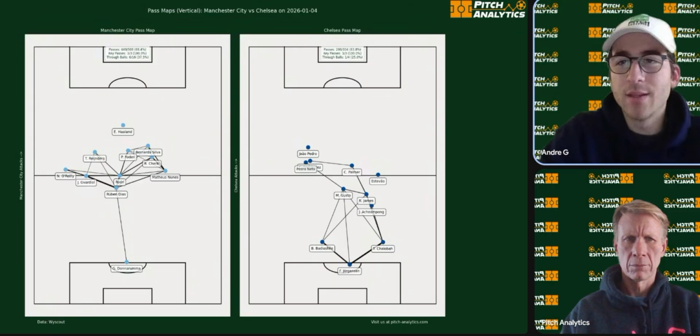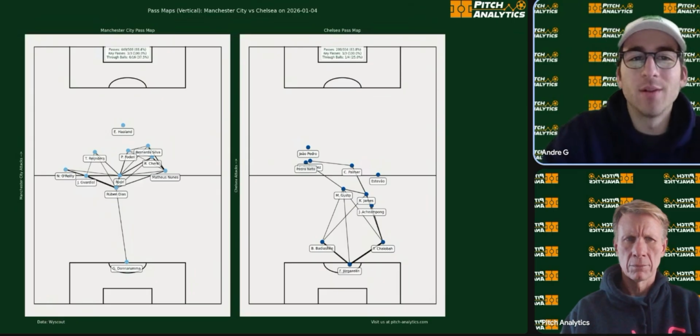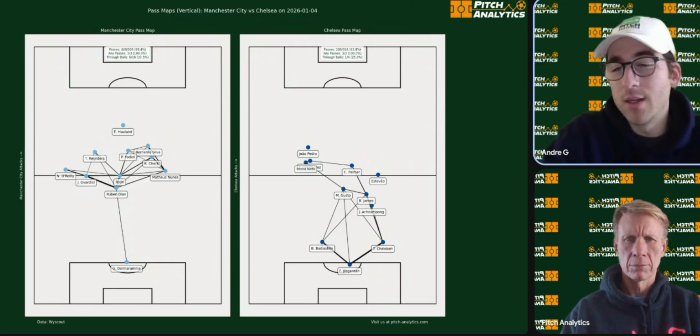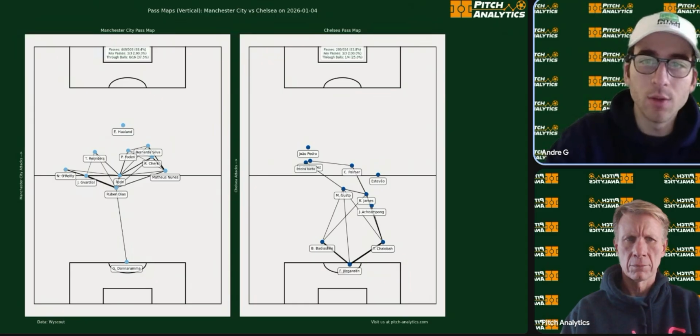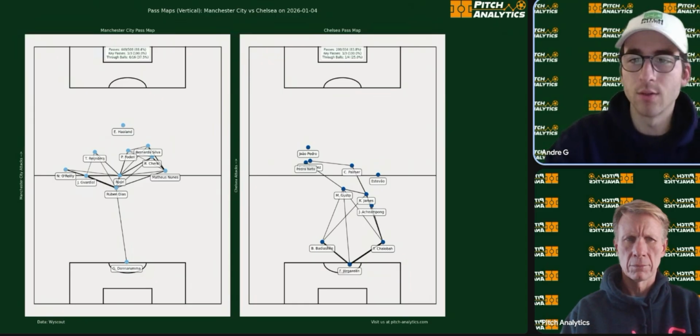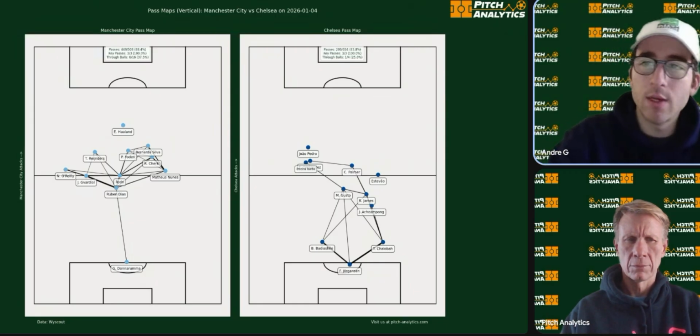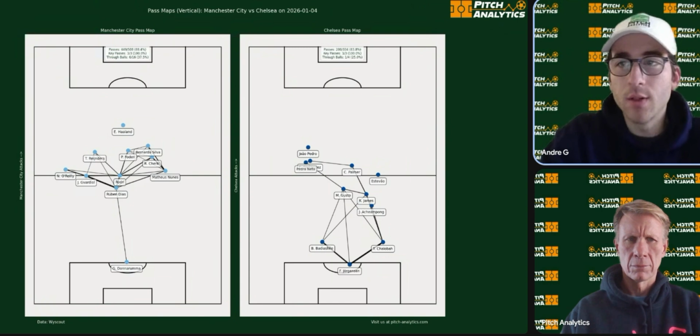Well, they stacked the middle of the field. City barely were able to get any connection points off. They had to do a lot of work in their own end. But Chelsea stacked the middle. As you can see with all these passing networks on the right side of the screen, they barely made any passes out wide. They kept everyone super tight. And when you look at Manchester City's on the left, they didn't do anything out wide. They were stuck in the middle. If Pep doesn't have the wide guys against United, they might struggle.